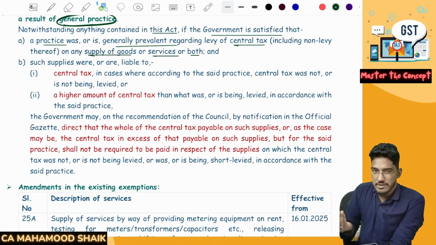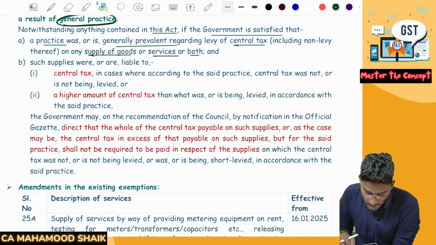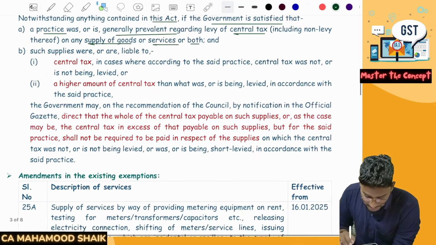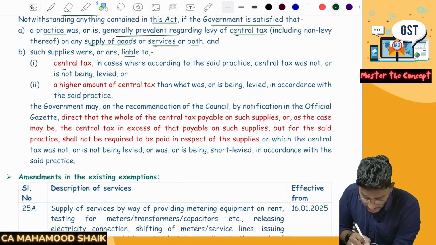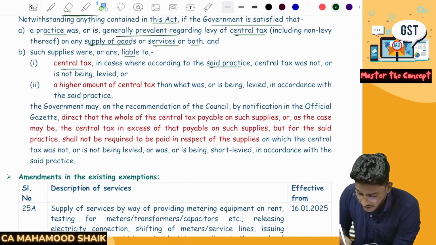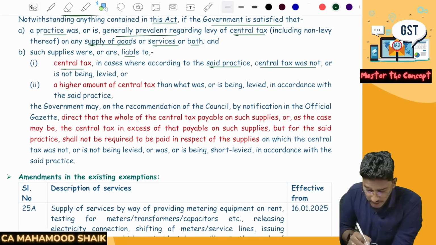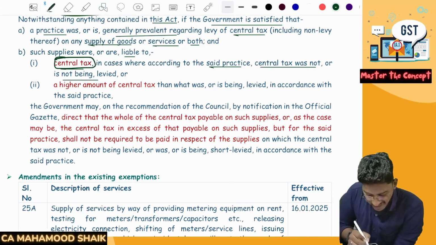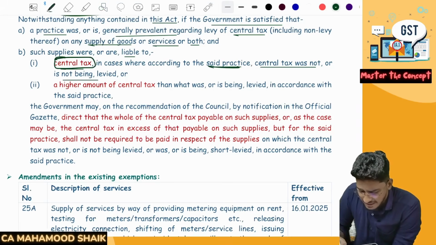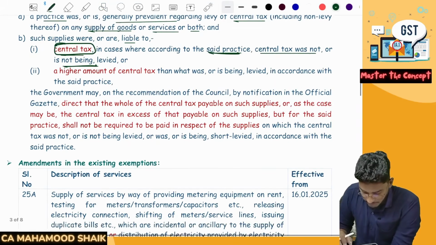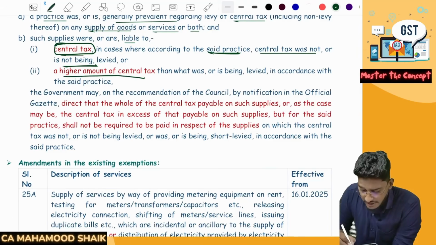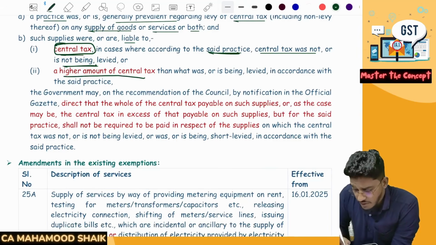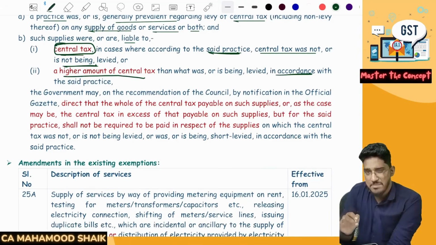So there is a general practice that everybody is not collecting tax on a certain product, or such supplies are liable to GST in cases where according to the said practice central tax was not or is not being levied. Once again, exemption. So actually such supply will attract GST, but it is a practice in the industry that it is not getting collected at all, or a higher amount of central tax than what was or is being levied in accordance with the said practice.